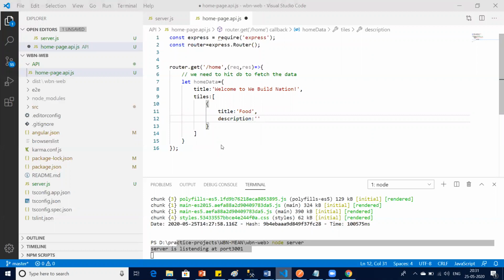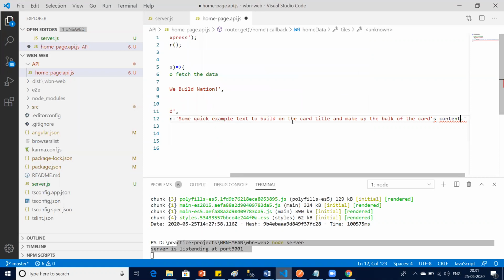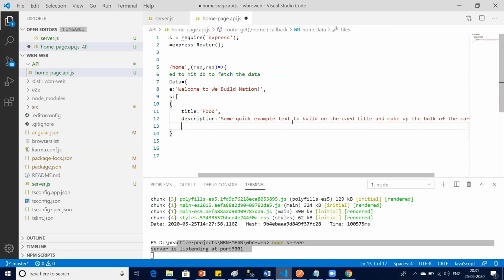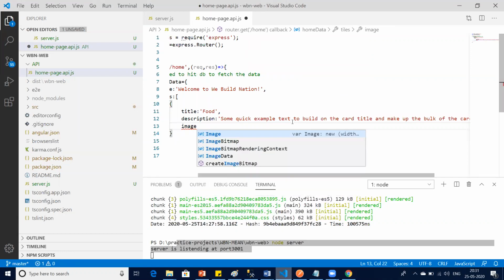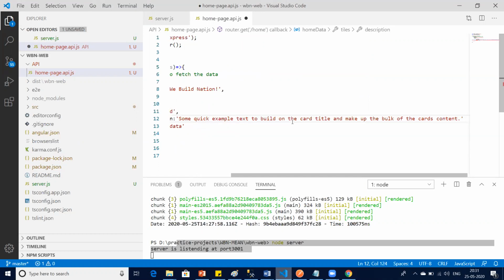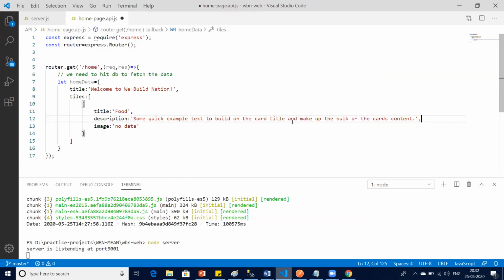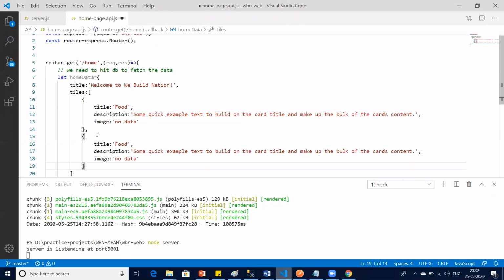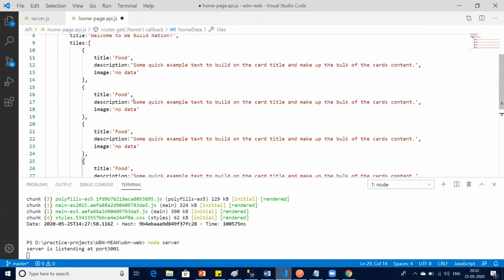For description, I will paste this itself. And then image, no data. Okay, correct. So like this, I may have obviously more than one tile. So food, education. Now this is the data.